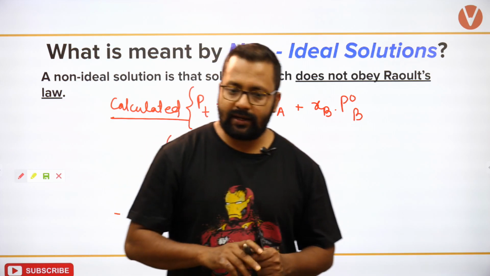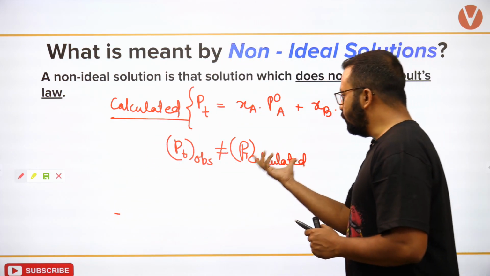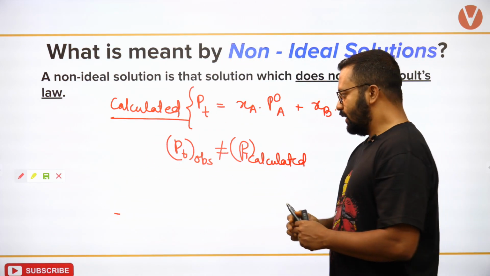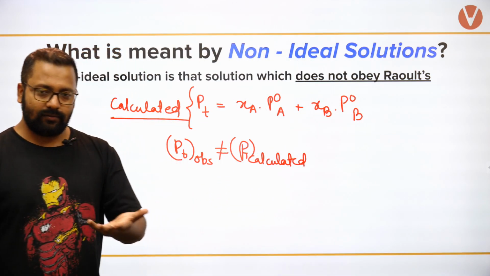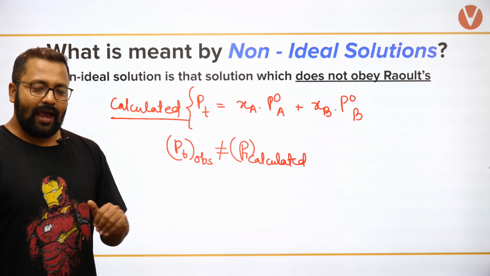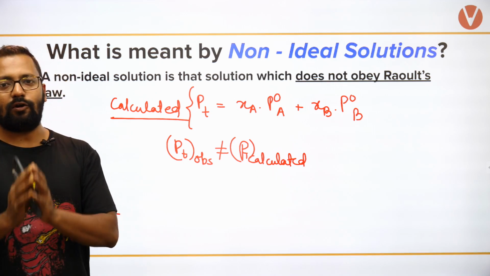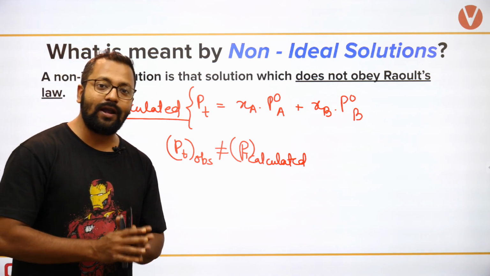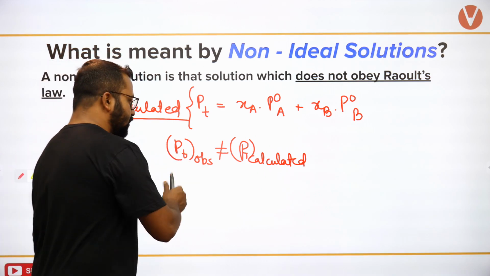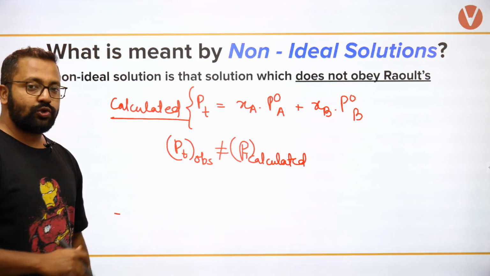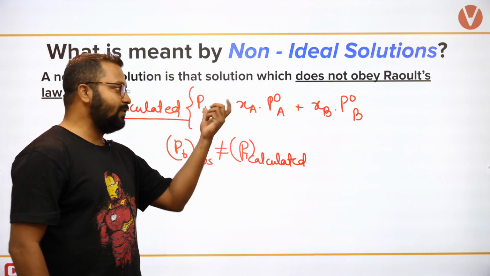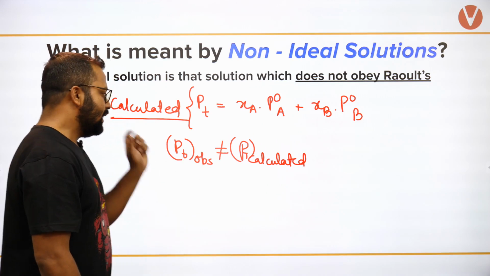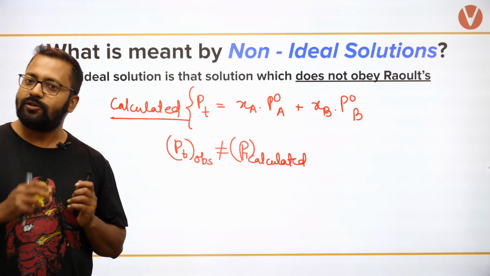If it is not equal, it can be either greater or lesser, and in such a scenario we call the solution a non-ideal solution. So when the vapor pressure of the total solution experimentally is not the same as what we expect from Raoult's law, then we call it a non-ideal solution.